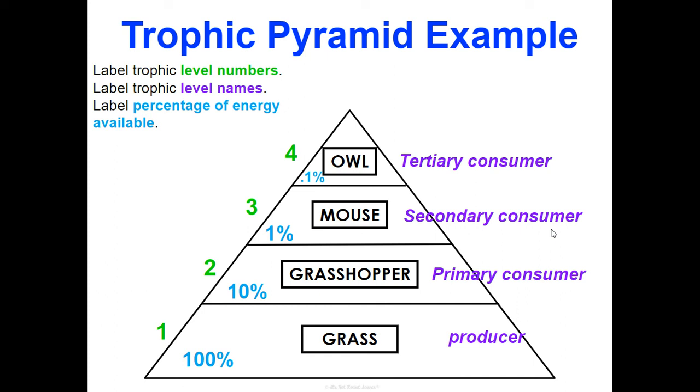Remember, as we move up the energy pyramid, we see less and less energy available, which means we're going to see less and less owls compared to, say, grass or grasshoppers. We also see less biomass available in the ecosystem at that top level than we do at the very bottom or base. Okay, everyone, that is it for our video today.